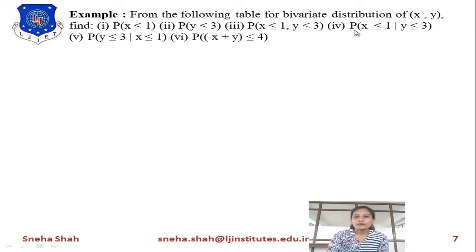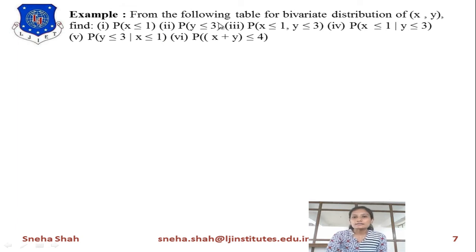Next you have to find the probability of x less than or equal to 1 given that y is less than or equal to 3, which is a conditional probability. Similarly, you should find the probability of y less than or equal to 3 given that x is less than or equal to 1.